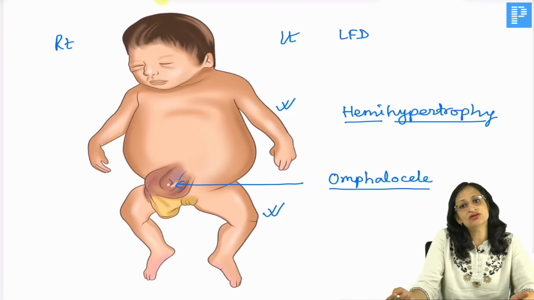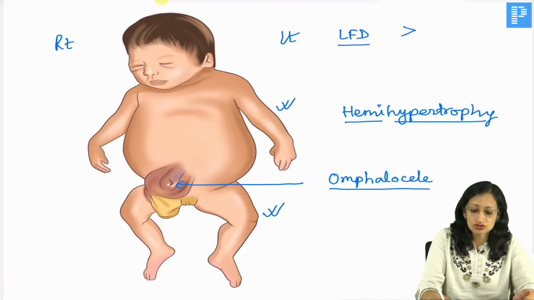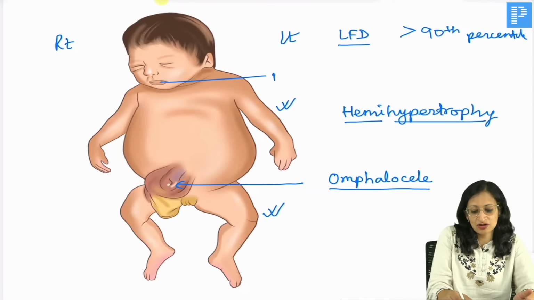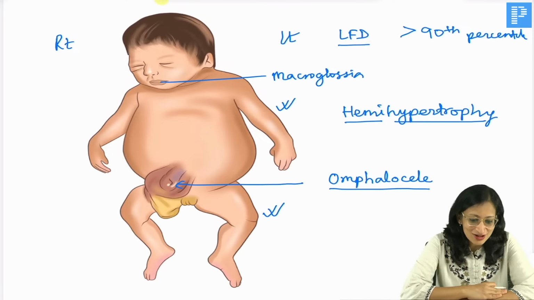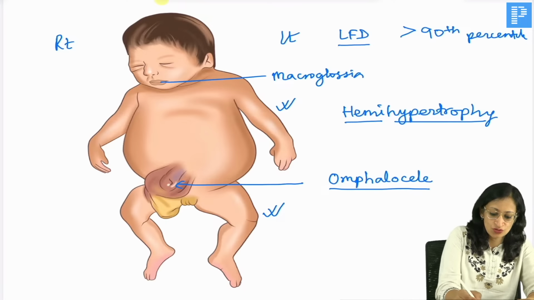Large for date baby, what do you mean by a large for date baby? A baby whose birth weight is more than the 90th percentile of expected according to the gestational age, okay, right? And these babies can have macroglossia, which you cannot see in this picture, but they can have macroglossia or large tongue. So what is the diagnosis? I can see Mahalakshmi has given me the answer. Mohit, yes. Max, so yes, the correct answer is Beckwith-Wiedemann syndrome. So our diagnosis here is